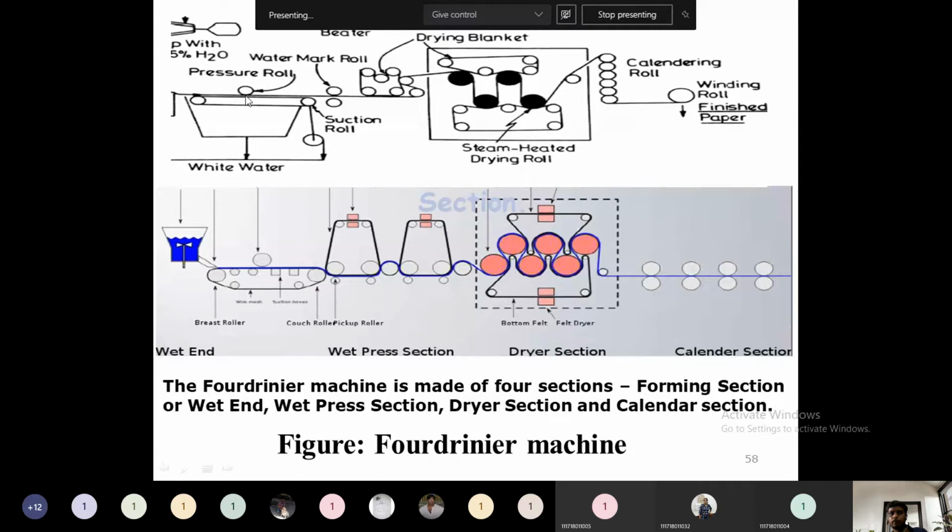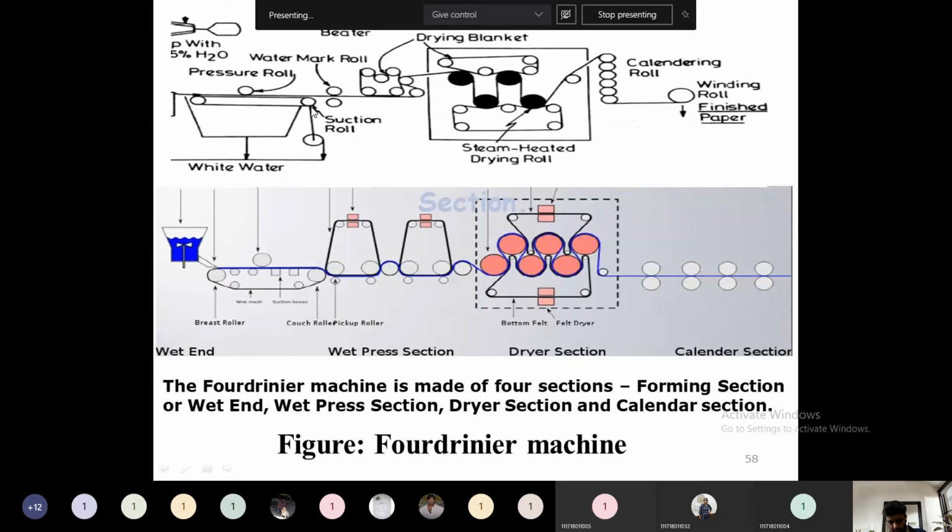So due to this mild pressing, whatever water content is there will come down. At the same time, due to gravity, water will also drain from this slurry. So due to gravity some part of the water will go down, and due to pressing some part of the water will go down. And with the suction walls, due to the force applied, some suction will happen here.